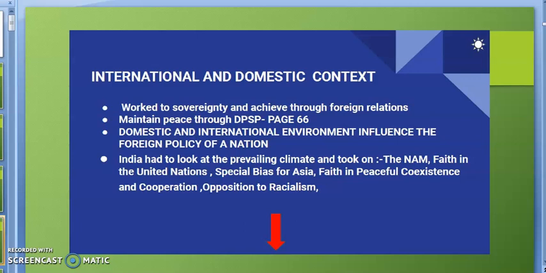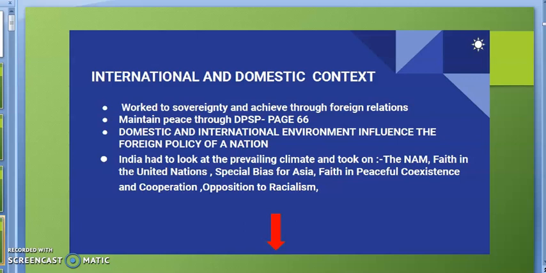Colonialism was collapsing, and many countries getting independence were facing the problem of development and democracy. India was born, you can say, in such international context, and India also had to establish democracy inside the country.